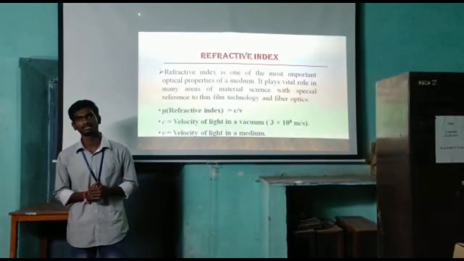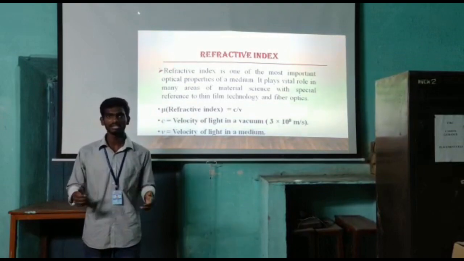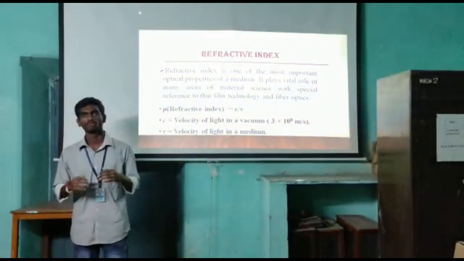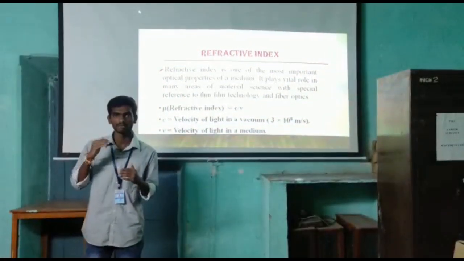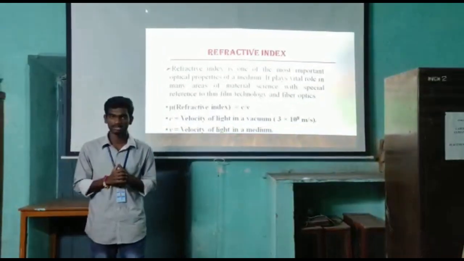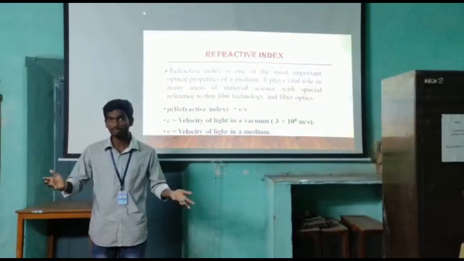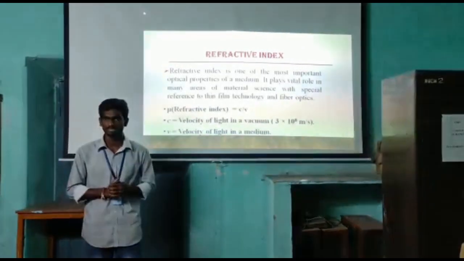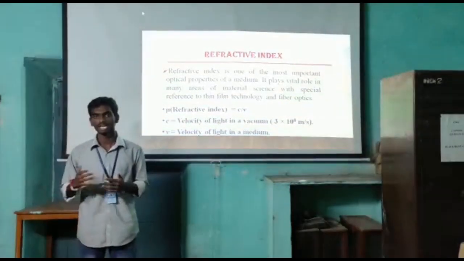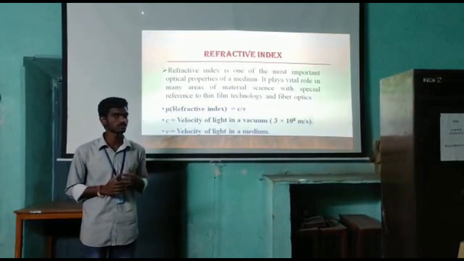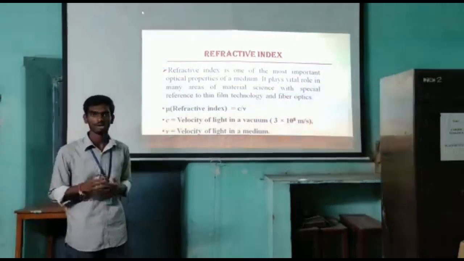What is refractive index? It is defined in scientific terms as the ratio of velocity of light in air to the velocity of light in a medium. In other words, refractive index is one of the most important optical properties, which plays a key role in many areas of material sciences with reference to thin film technology and fiber optics.